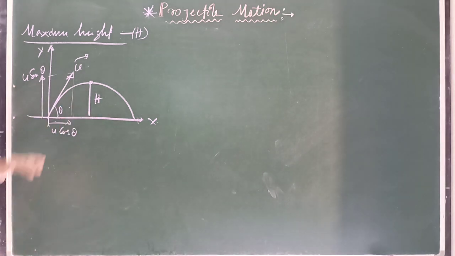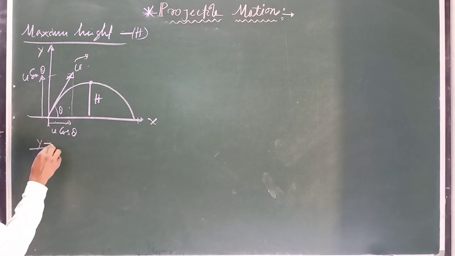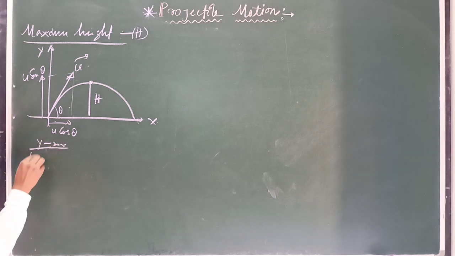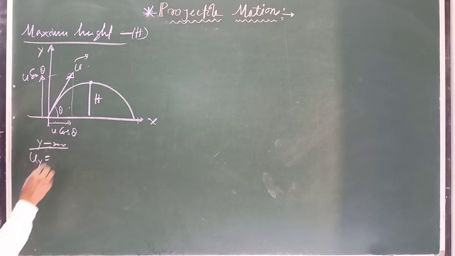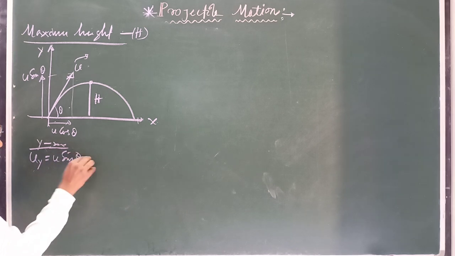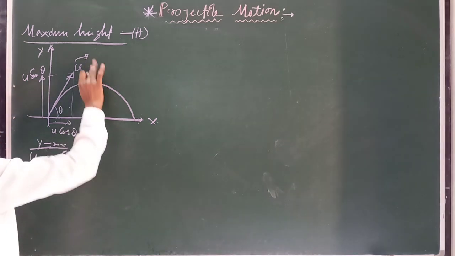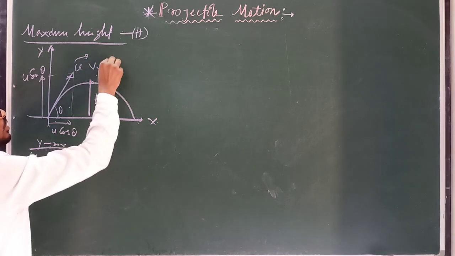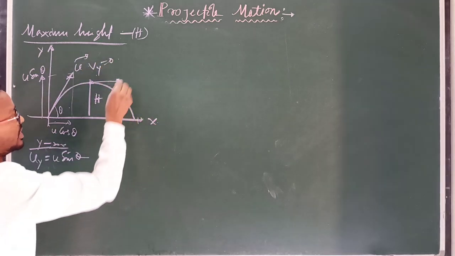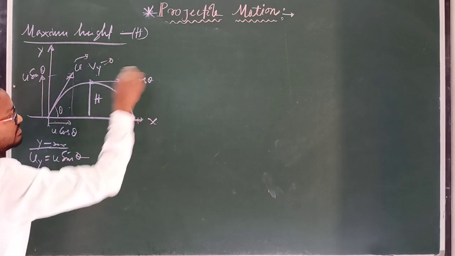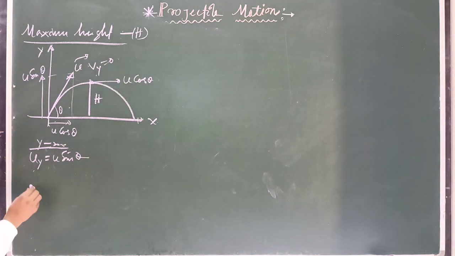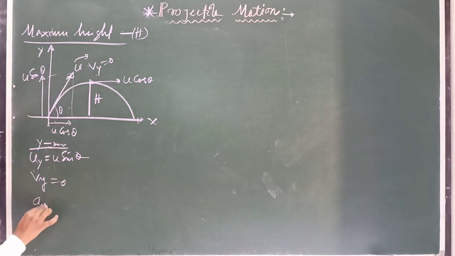Now we have to find the expression for this maximum height. Clear? Okay. This is vertical motion, so you have to take only vertical motion. Along the y-axis, the initial velocity uy equals u sin theta. But at maximum height the velocity along the y direction is 0, and only the horizontal component u cos theta remains. So Vy along the vertical direction is 0 and acceleration ay equals minus g.